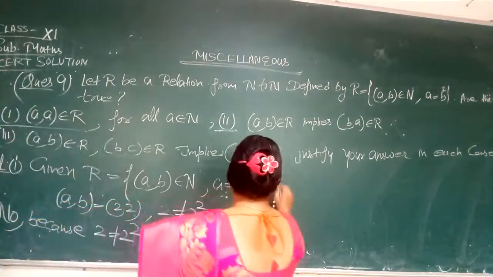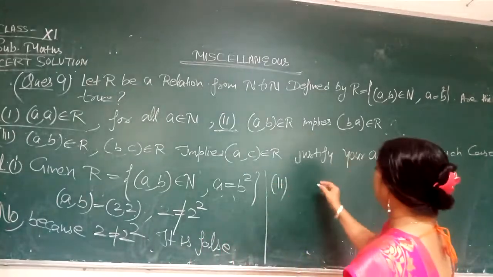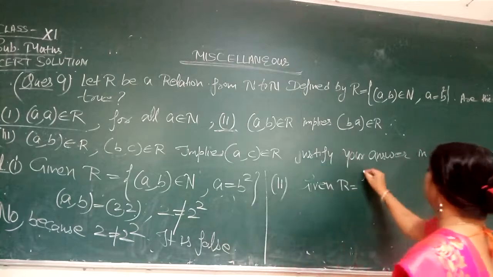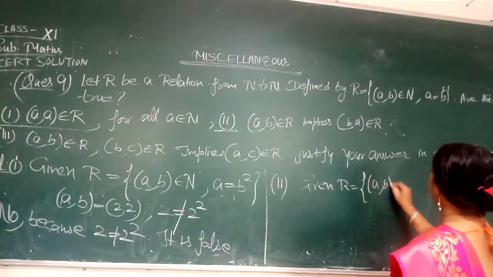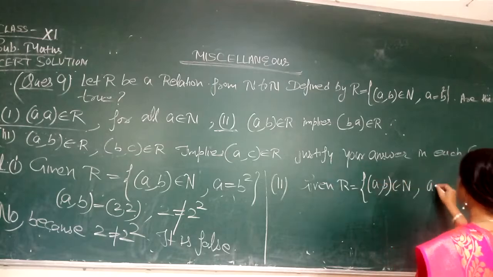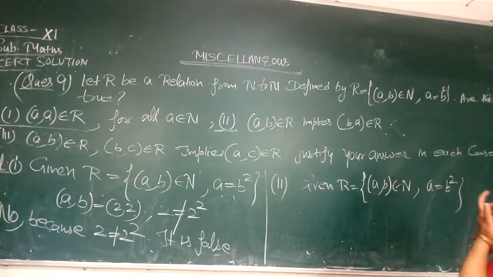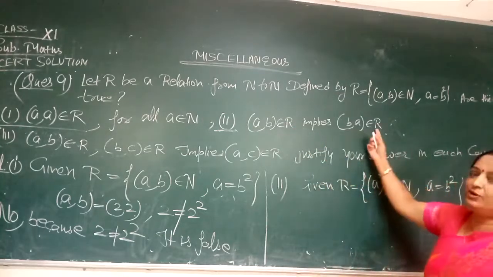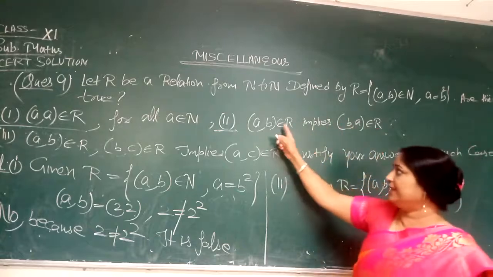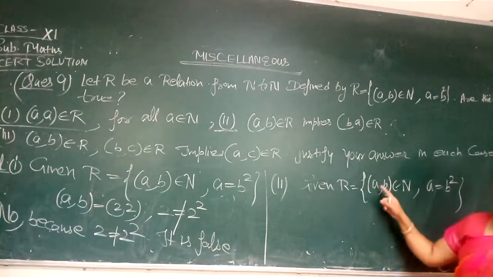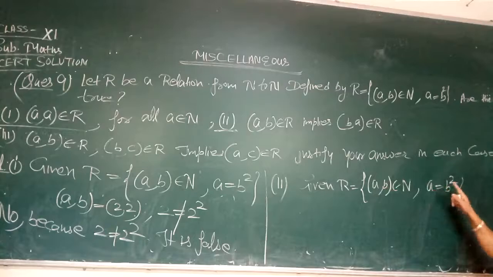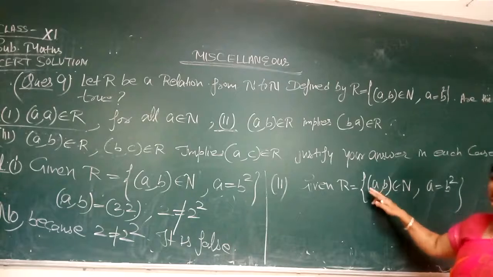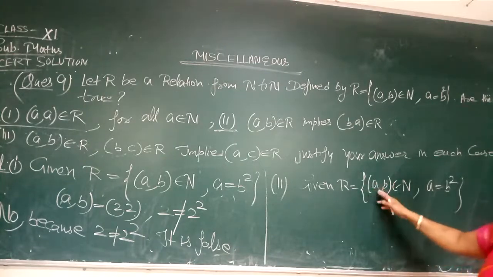So let us start the second one. Again the definition given is R = {(a, b) : a, b belongs to N and a = b square}. The second case is if (a, b) belongs to R implies (b, a) belongs to R. Means if you take two numbers a and b with a equal to b square, is it still true when we interchange the pair, domain changing into range and range into domain?